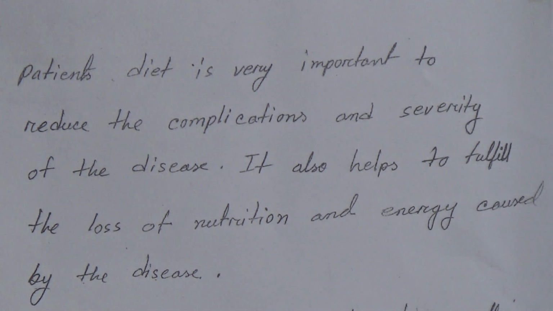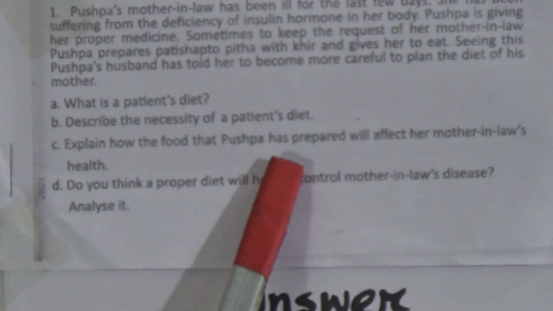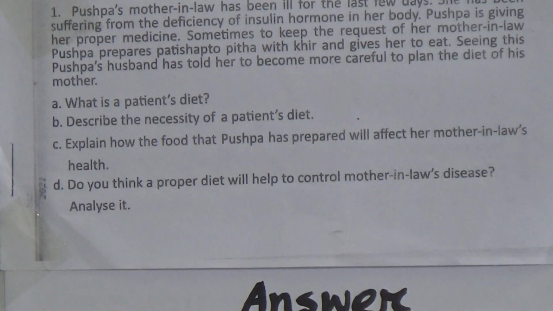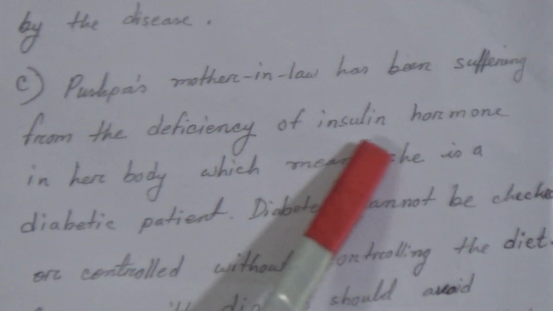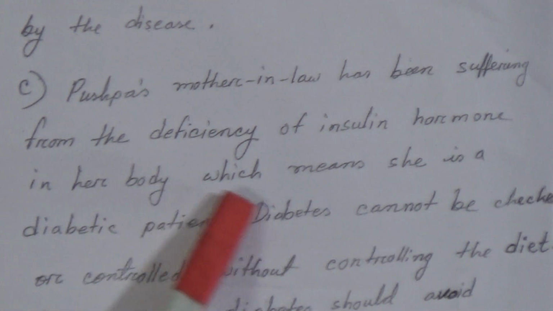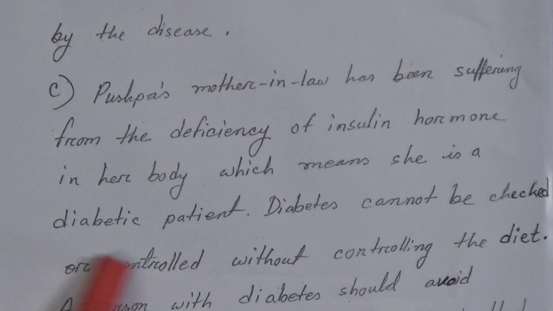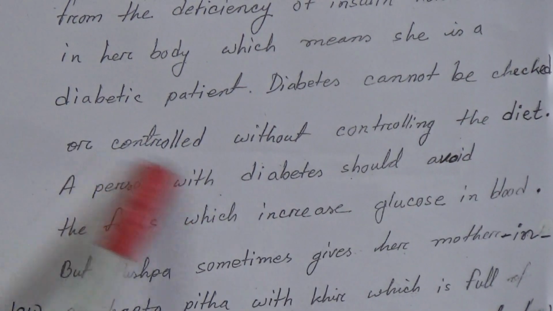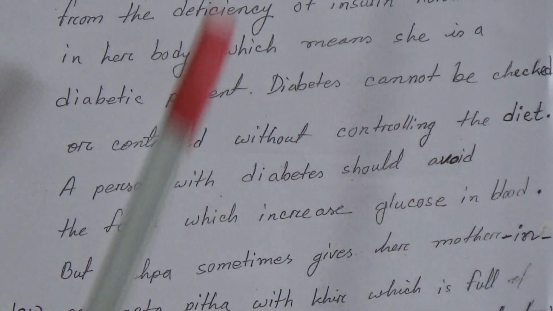Now question number C. Explain how the food that Pushpa has prepared will affect her mother-in-law's health. This is the answer. Pushpa's mother-in-law has been suffering from the deficiency of insulin hormone in her body, which means she is a diabetic patient. Diabetes cannot be checked or controlled without controlling the diet.